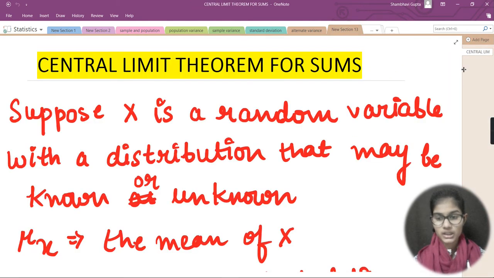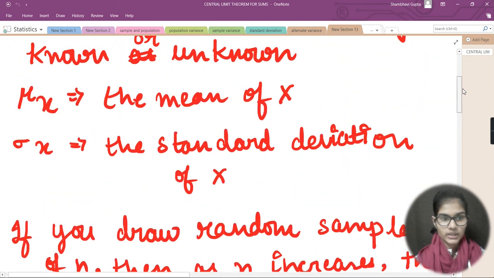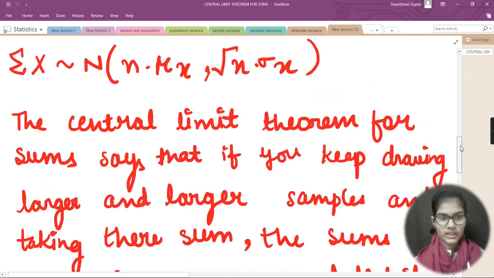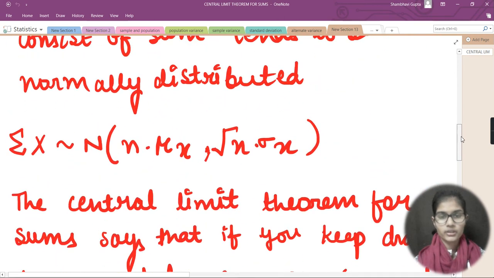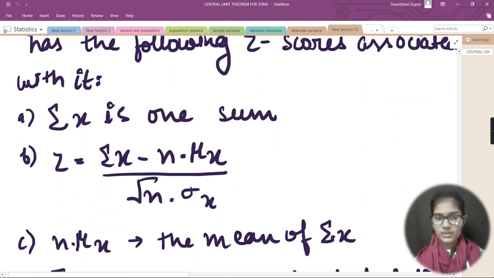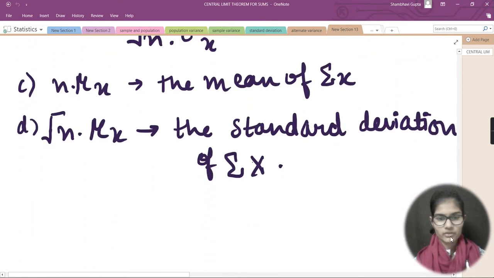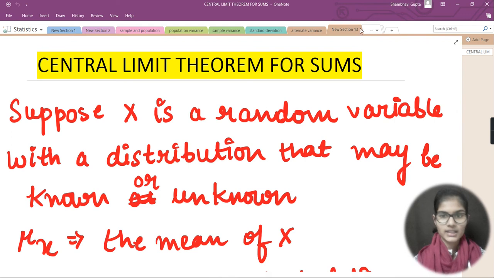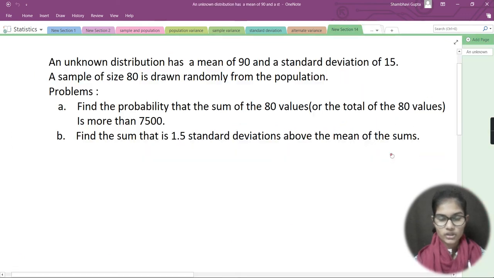These are the things which we have discussed, right? We have just seen these formulas, that mu x was the mean for x, sigma x was the standard deviation, and we have seen all these formulas. I hope you all remember that. We even discussed what the use is and what the different types of formulas are. Now today we are going to see one proper question on this.